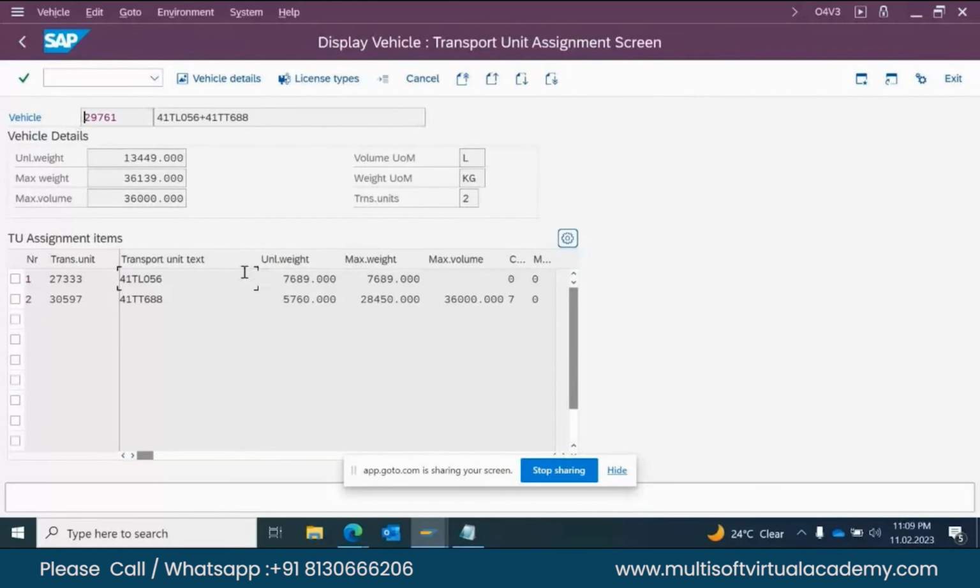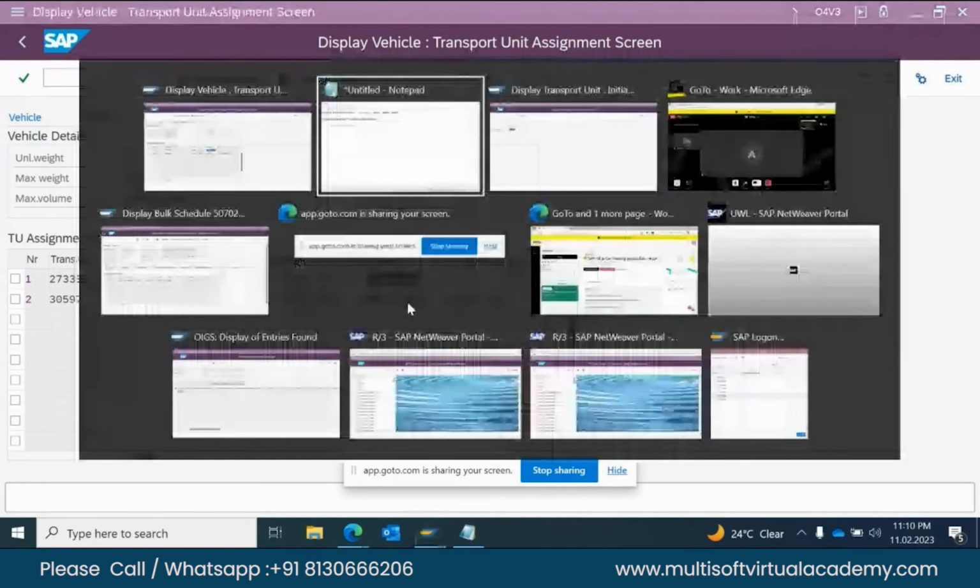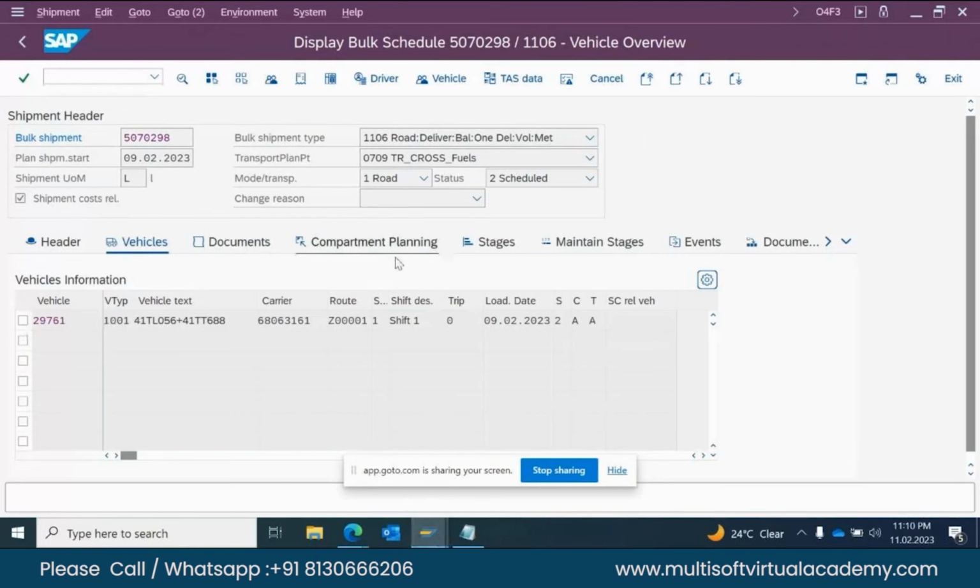You can see here the maximum weight is 7689. If you upload more than 7689, for example, if your delivery quantity is 8000, then when you click the compartment it will take 7689, and the remaining quantity will be left.